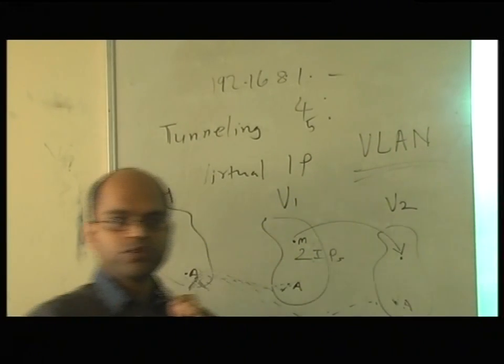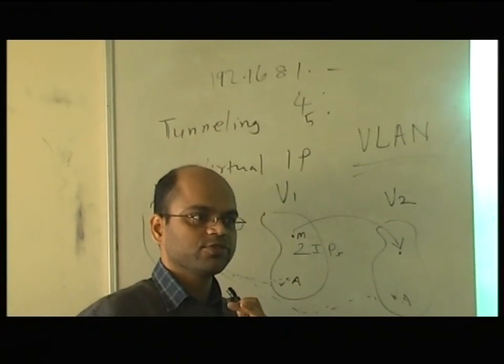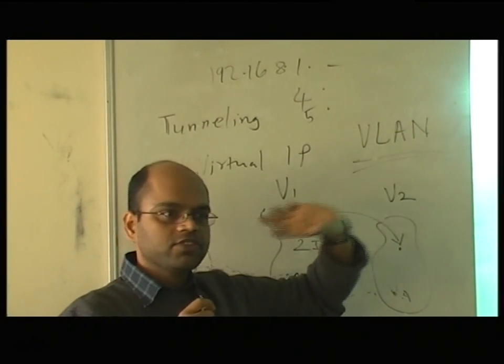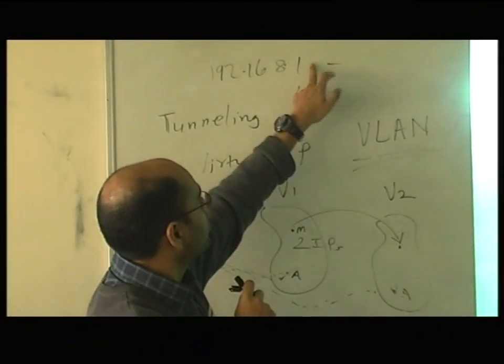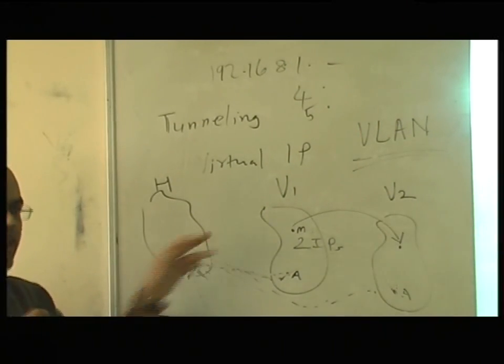I would recommend those who are interested in networks to go and read some books from Cisco and so on. This is called a VLAN, a standard term, and it's a virtual LAN. So this is one virtual LAN, this is a second virtual LAN, and so on. So the same thing is happening here.